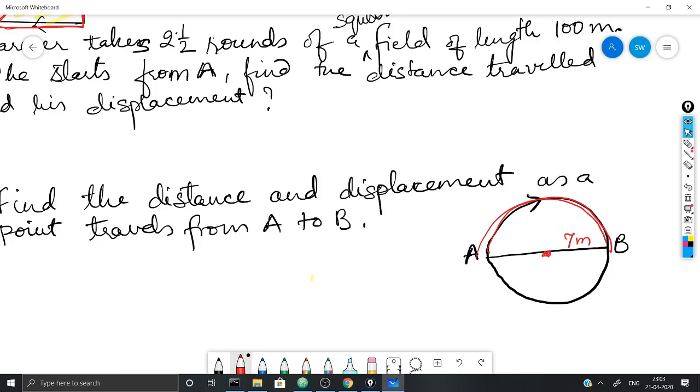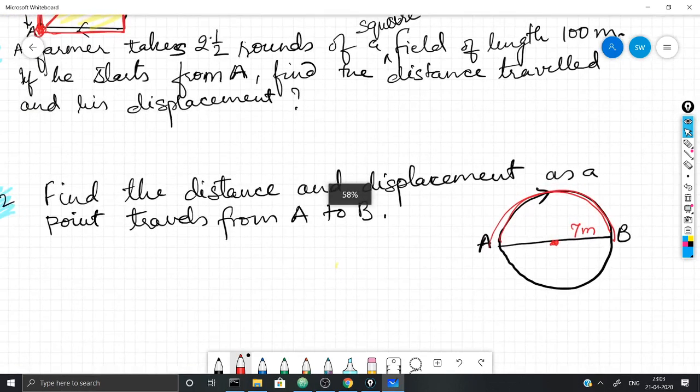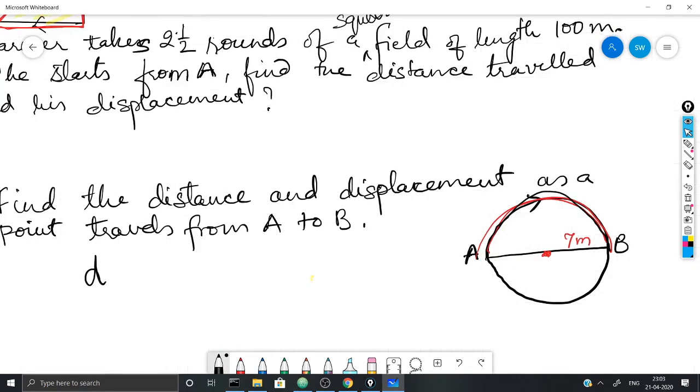So, how will you calculate the distance? The distance is the total length of the path traveled by the object. So, it comes out to be how much? It comes out to be pi r, not 2 pi r. 2 pi r will be the whole circle. He is starting from A and reaching B.